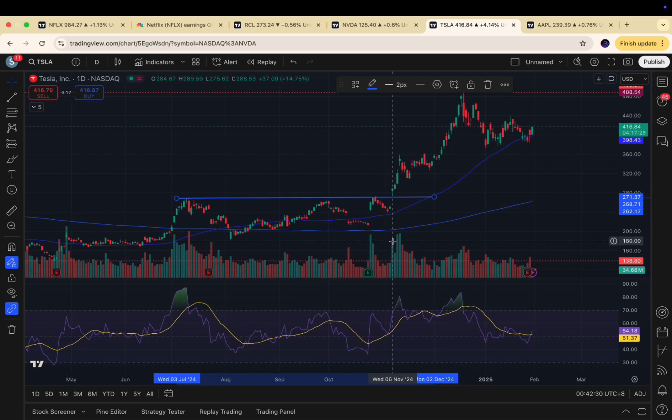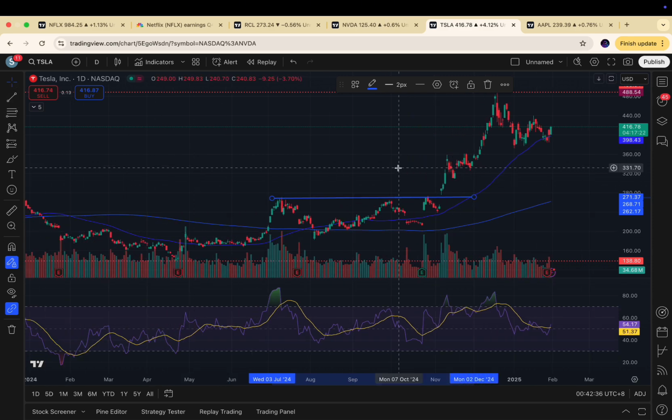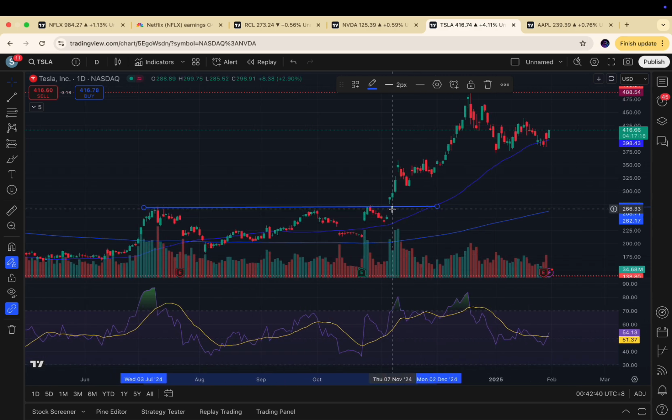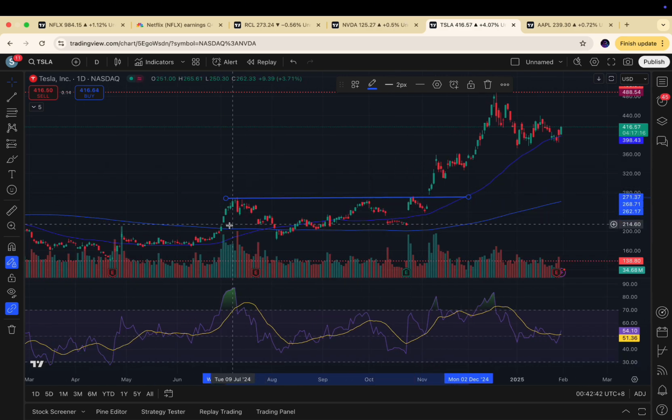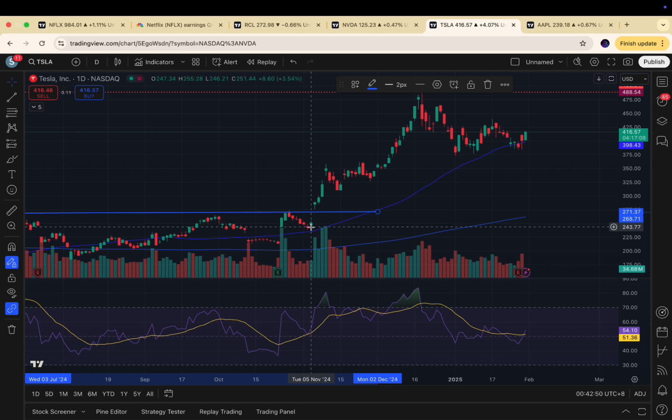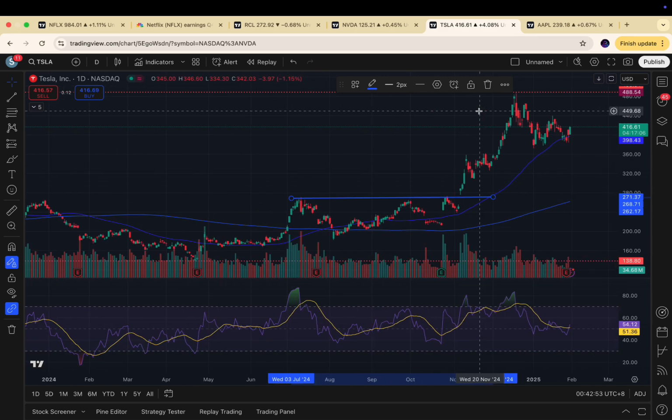It might not be an earnings report. In this case, it was due to the election and politics, and this caused a major buyer takeover of this one seller area. You could see the price moved up here and it came down, it moved up again, then it came down, then it moved up again, then it came down. Then there was a catalyst that broke out the stock.